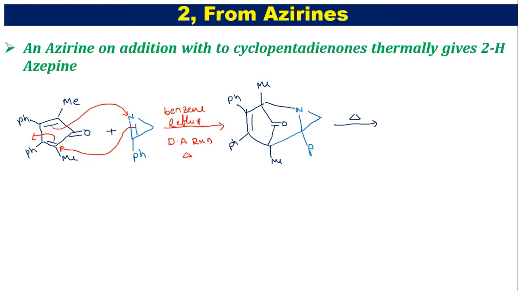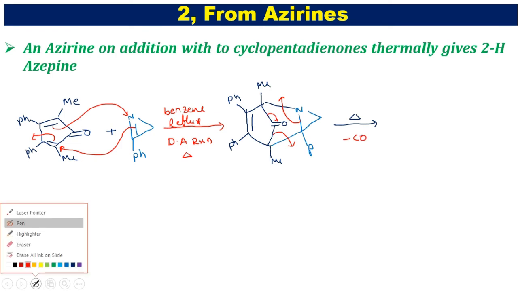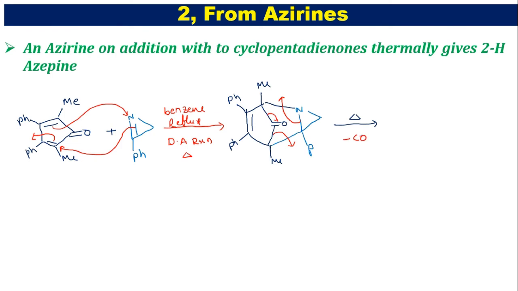So how is it taking place? Now you see that this sigma bond shifted here, this bond will shift here. Now this bond is going to be shifted in between two carbons. So this is going to lose 1 mole of carbon monoxide. The loss of carbon monoxide is going to open this complete ring system, and now you can check it is converting into a 7-membered ring system.